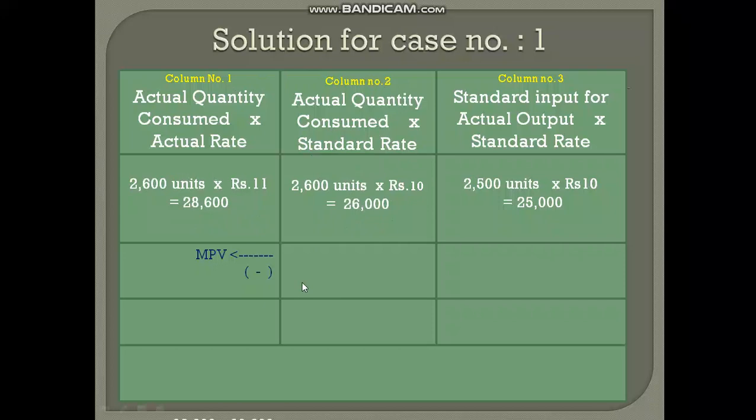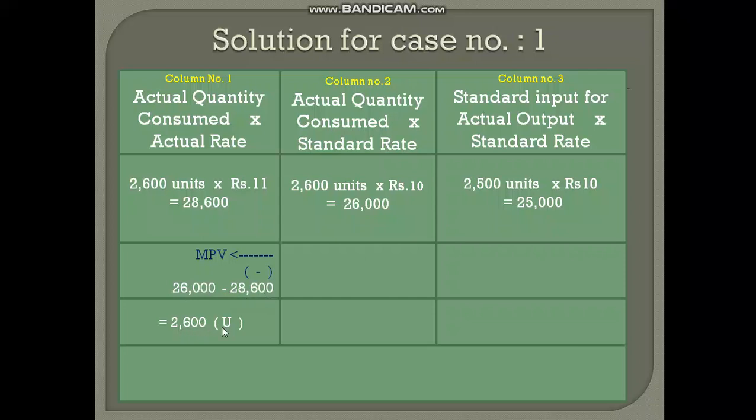So material price variance is 26,000 minus 28,600. It is 2,600 unfavorable. Why? Because we are getting a negative figure here, a minus figure: 26,000 minus 28,600 is minus 2,600.